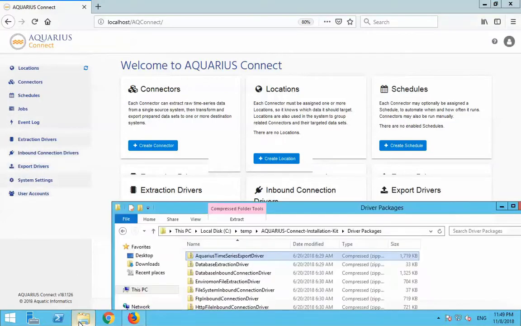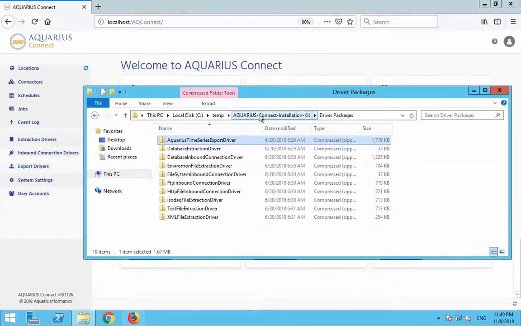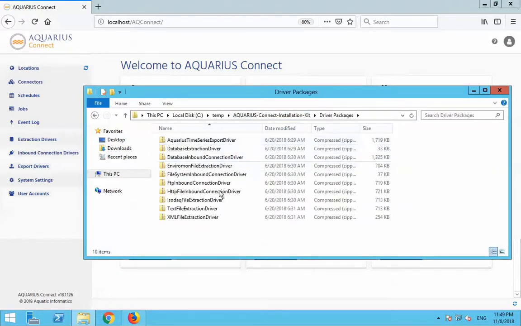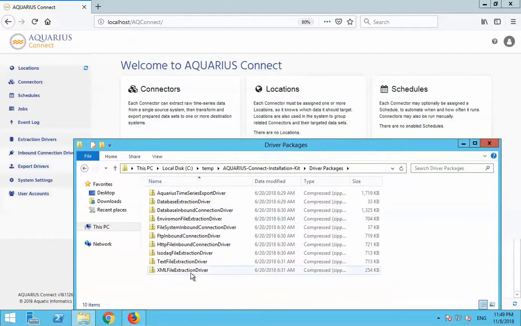If I go to the directory where we've unpacked the installation kit, there's this directory called driver packages. If we go in there, there's a whole bunch of zip files. And what we're going to be doing is just adding these one by one into the web application here, and that's how the drivers are installed.